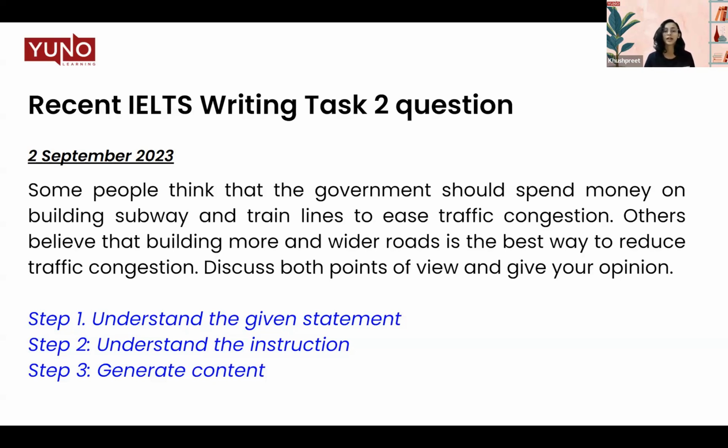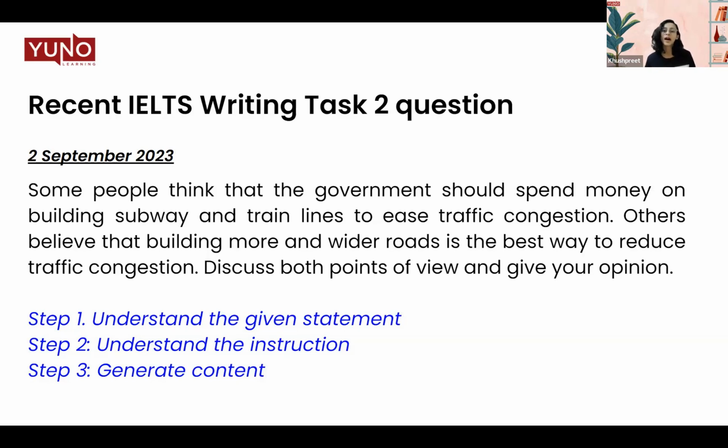Since we are supposed to do that, we'll be doing that neutrally. We'll not be favoring any side. Neutrally discussing both the sides, and then we will give our opinion. And depending on what kind of opinion you have, you could have two kinds of opinion. You could have a completely one-sided opinion, that you might think, okay, trains are a better way to ease traffic congestion. Or you could have the opinion that wider roads are better. That's a one-sided opinion.